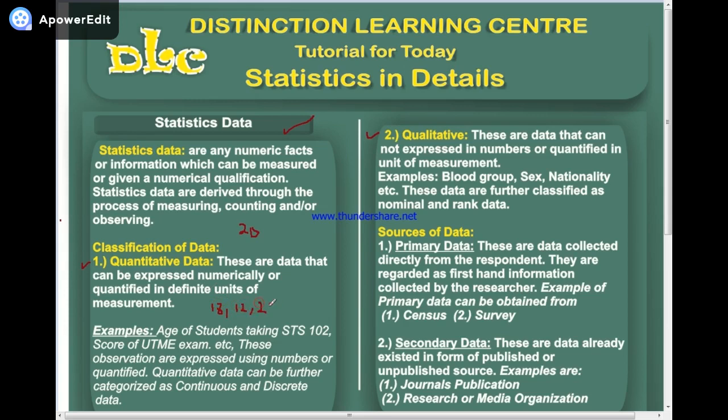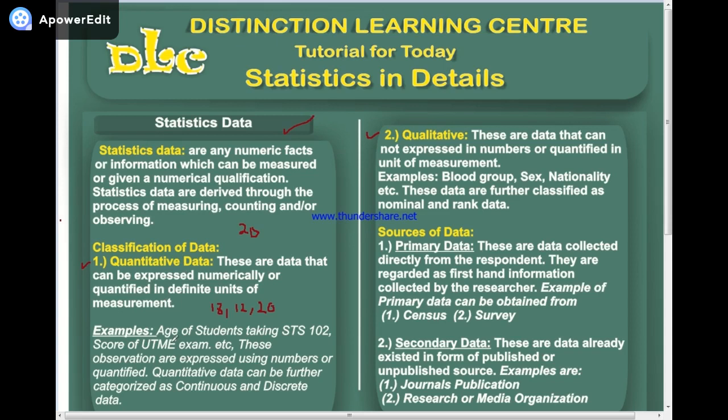So my result will be in form of numbers. So as a result of this, what I will expect is quantitative data.